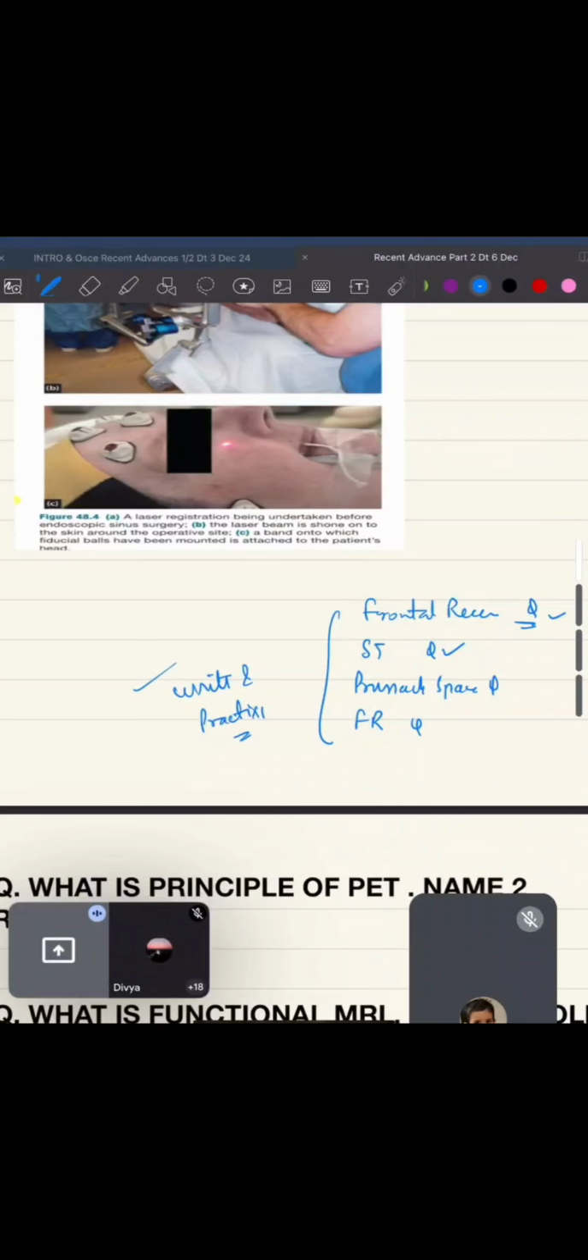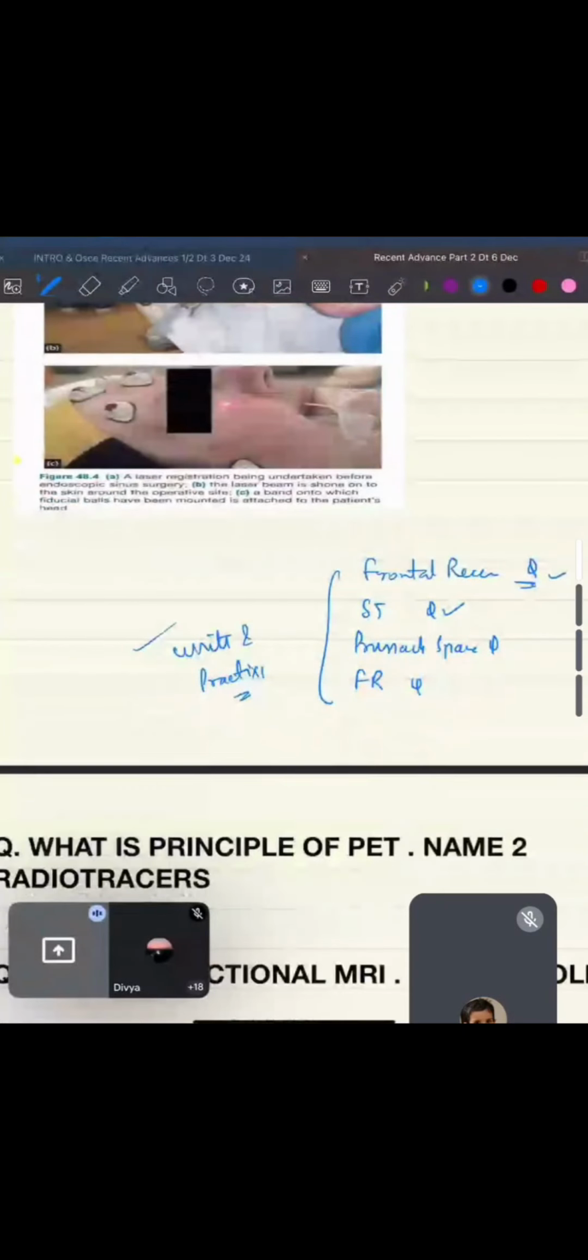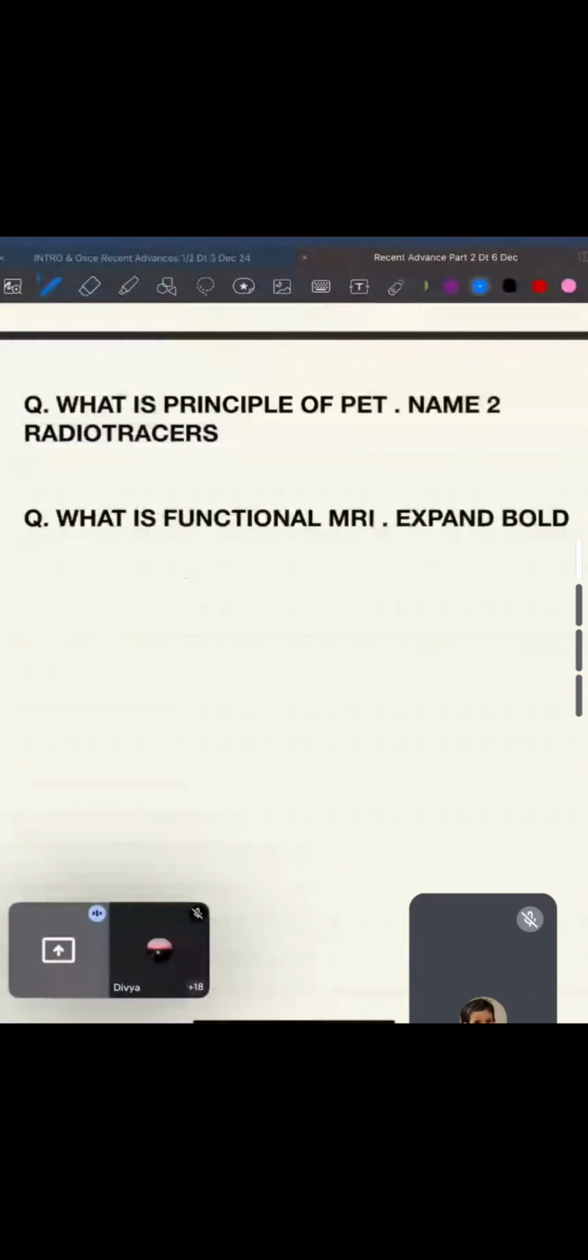This is a habit which we lose after we enter into PG. Please write and practice. You will have to write it. If you make a mistake, it doesn't matter whether you know or you don't know. The importance is whether it's written over there or not.